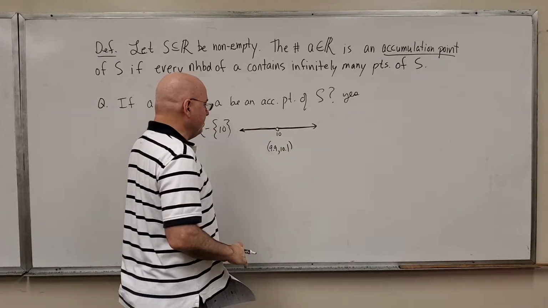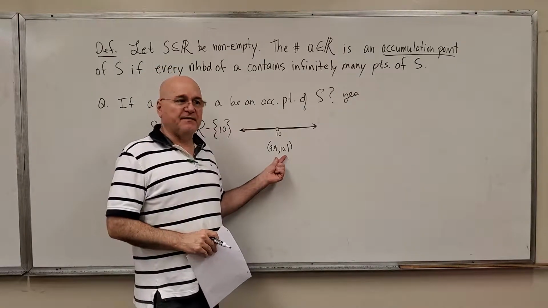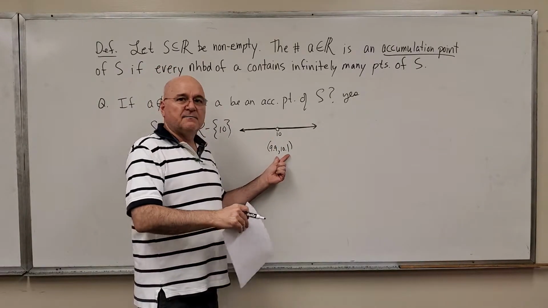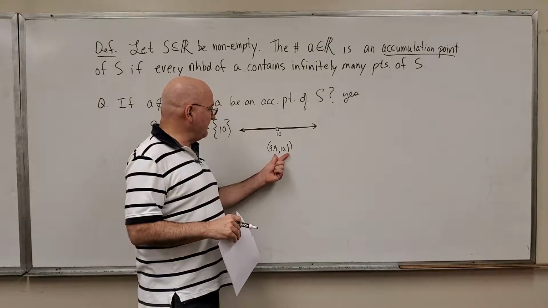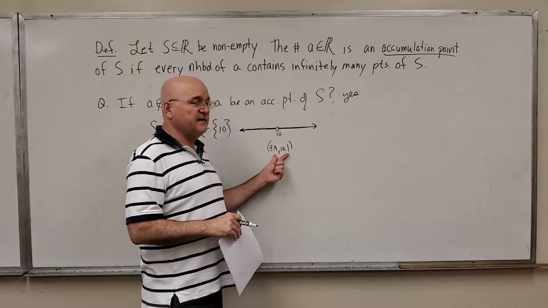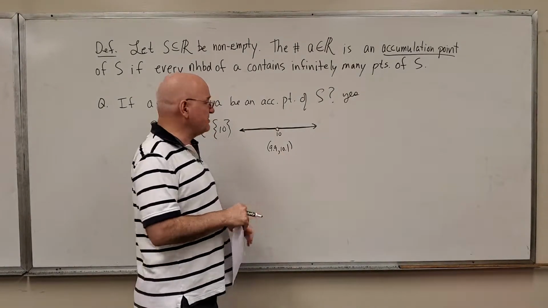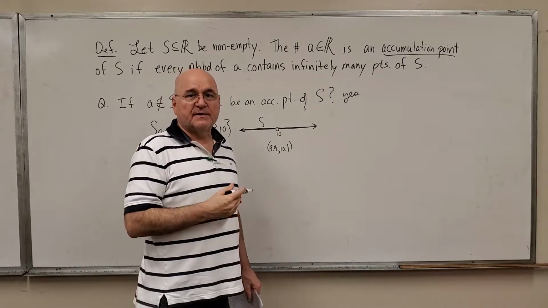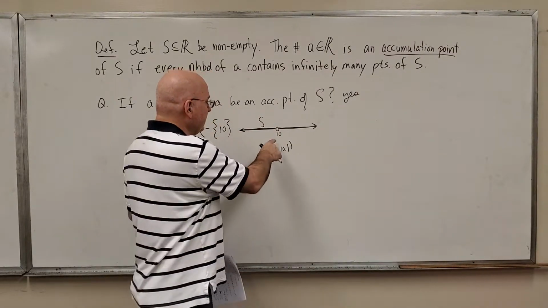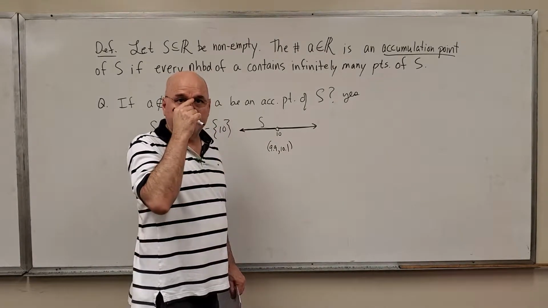That's a symmetric, I'll call that an epsilon neighborhood if epsilon were equal to 1/10. It's the number 10 plus or minus 0.1. This interval, so all the numbers between 9.9 and 10.1, contains infinitely many numbers of this shaded region S. So there's a very simple example where the accumulation point is 10, and 10 is not in the set S.